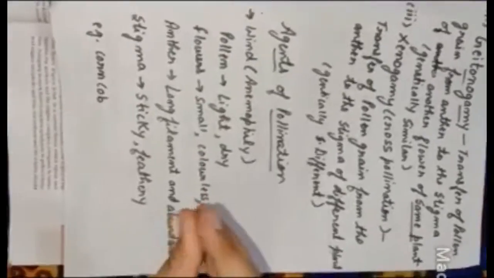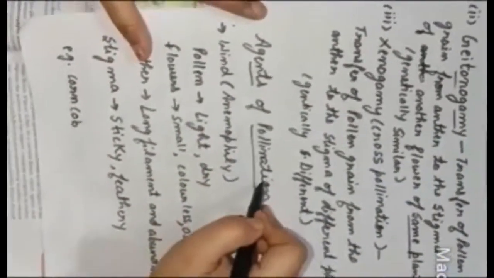Now we will discuss the agents of pollination. Agents means the source through which the pollen grain will be transferred from one place to another, that are called the agents of pollination.